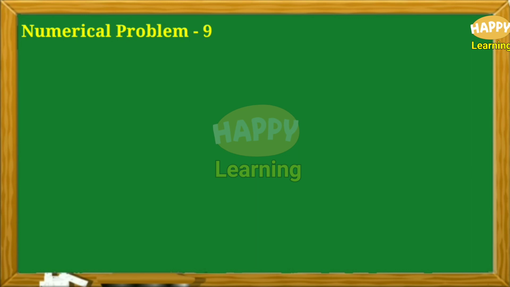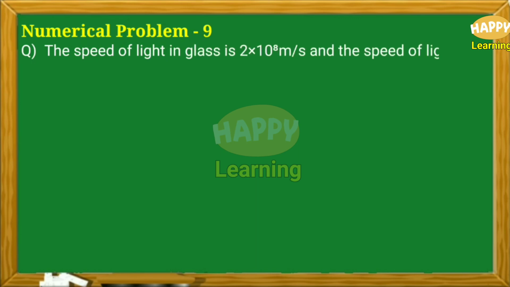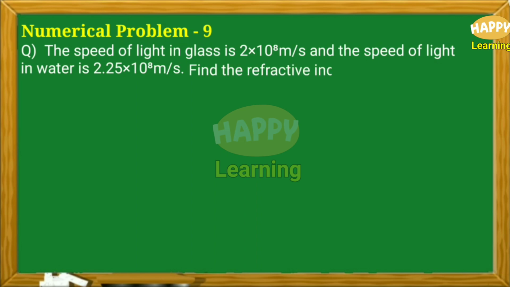Problem number 9. Question. The speed of light in glass is 2 into 10 to the power of 8 meter per second. And the speed of light in water is 2.25 into 10 to the power of 8 meter per second. Find the refractive index of glass with respect to water.